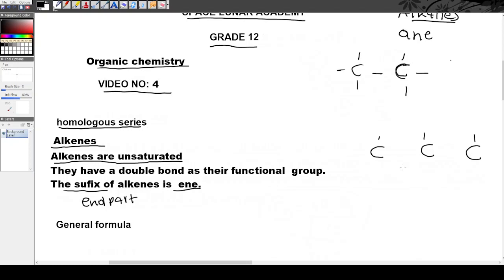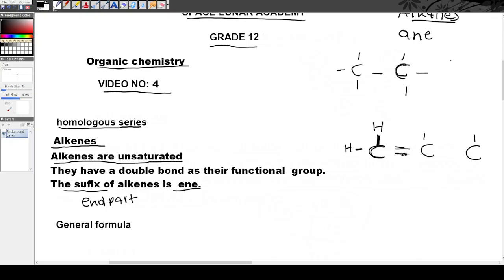Let's try to draw i-structure sika-propene. Sithe i-alkene uyibona nge-double bond between i-carbon atoms. So it means we must have a double bond between carbon 1 and 2. So for carbon number 1, there should be 4 bonds, 1, 2, 3, 4. Then kwezi ndawo we substitute hydrogen, just like last time with alkanes.